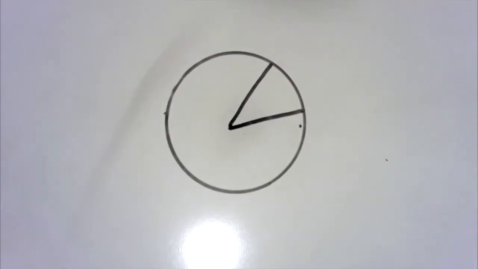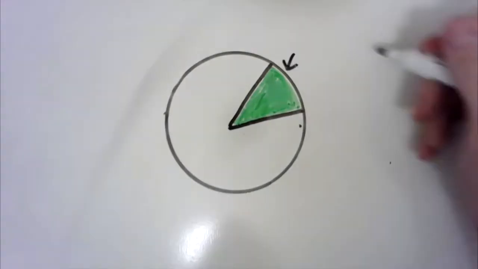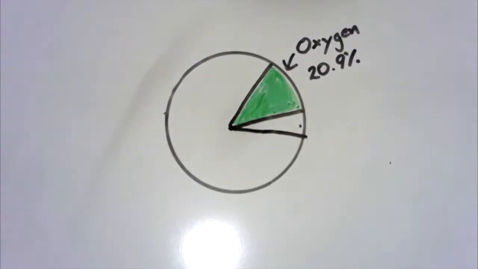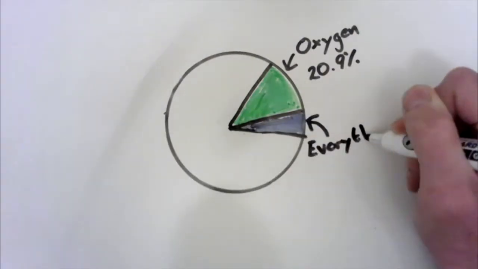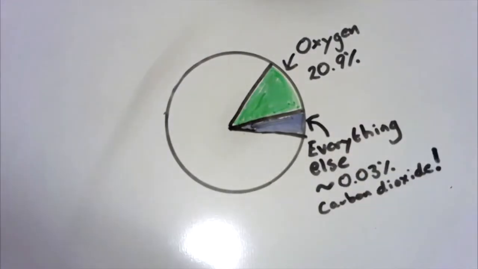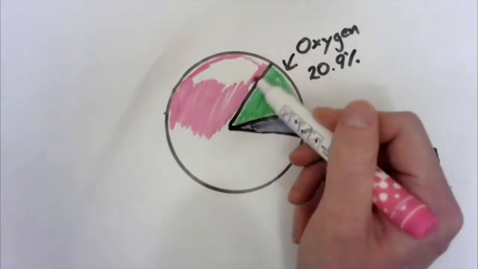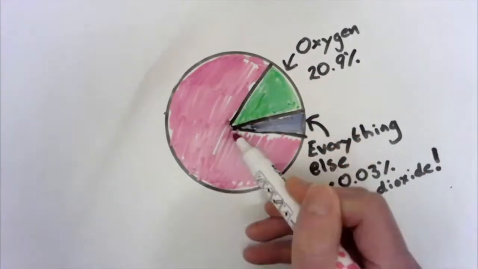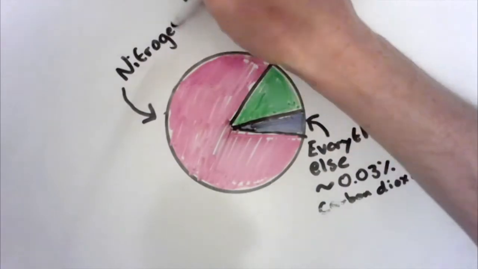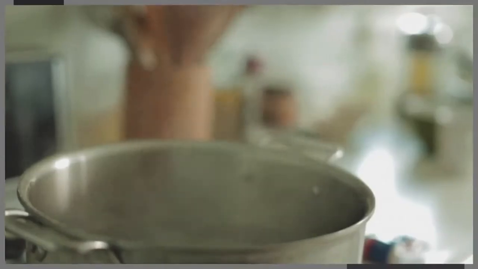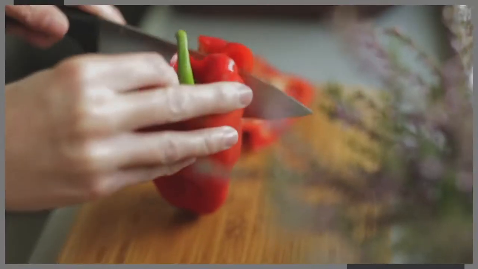Last lesson, I said that carbon was the most abundant element on Earth, but nitrogen is right up there with it. If we look at the composition of Earth's atmosphere, we tend to think it's made up of oxygen because that's what we breathe. But in actual fact, oxygen only makes up a relatively small percentage of our atmosphere. Then there's a very small percentage of other gases, including carbon dioxide, but the vast majority of our atmosphere, 78%, is nitrogen. Nitrogen is one of the most important elements on Earth. We use it in proteins to allow us to grow, and plants do the same thing. So nitrogen supports the entire food chain.